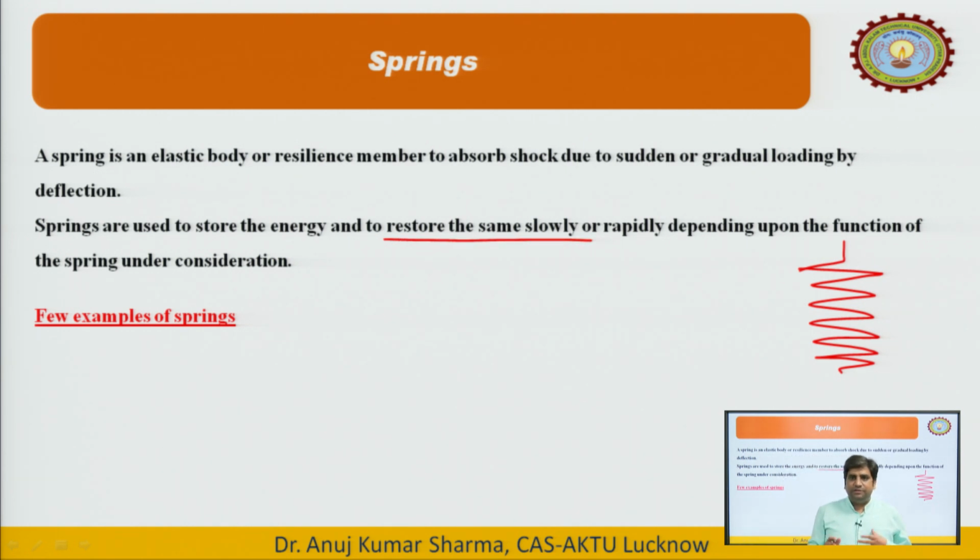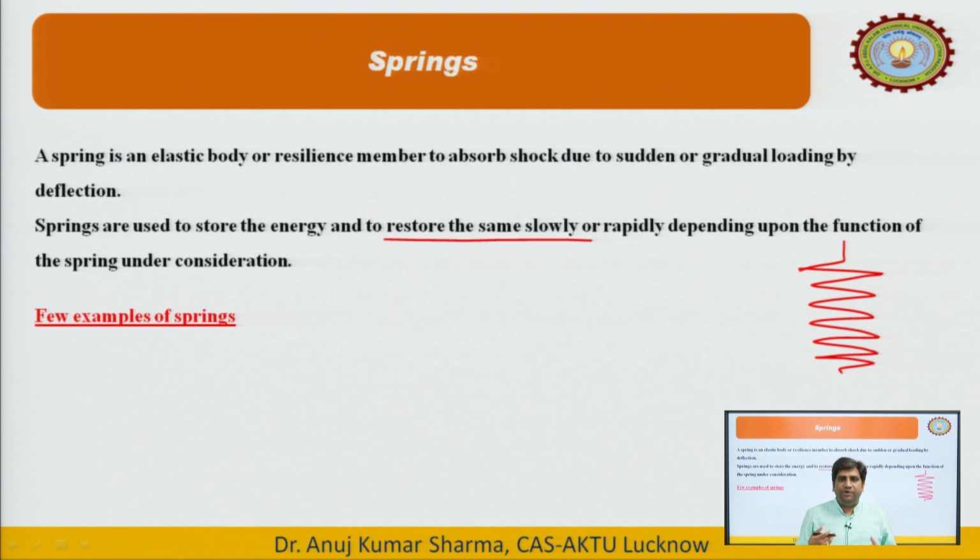Both things happen. For example, we are going on a bike, and if there are some broken roads, some pits, then the bike or wheel enters into the pit. What happens? Due to gravity, or due to inertia, we feel a shock. Those shock absorbers have a spring which gets compressed. Then as soon as the bike comes out from the pit, it tries to regain its original shape. The body we are talking about here is a helical spring.